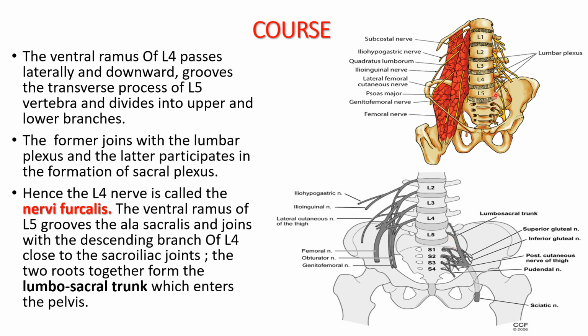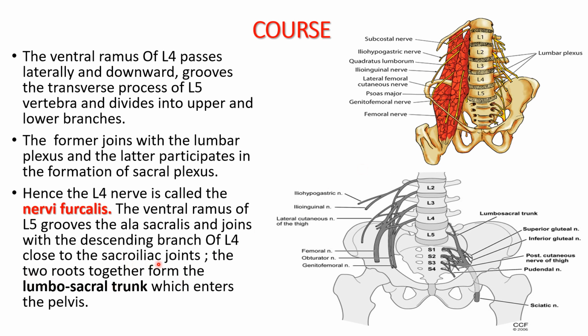So the ventral ramus of L5 grooves the ala sacralis and joins with the descending branch of L4 close to the sacroiliac joint. So we can see here, this is the ventral ramus of L5. It joins with the descending branch of the L4 nerve at the sacroiliac joint.